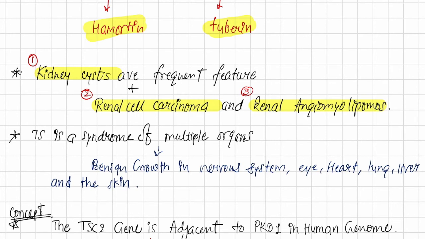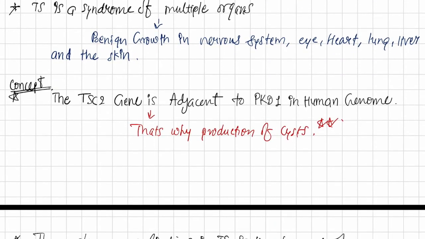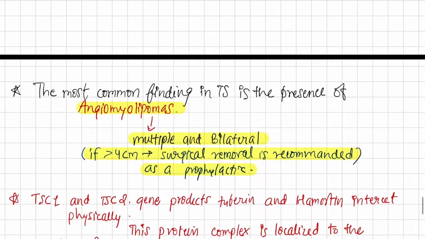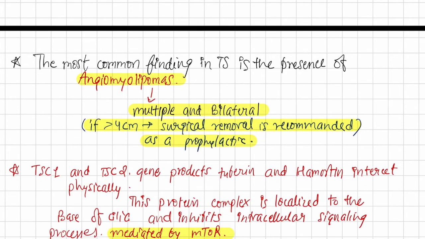Tuberous sclerosis is a syndrome of multiple organs, with benign growths in the nervous system, eye, heart, lung, liver and the skin. The concept is the TSC2 gene is adjacent to PKD1 in the human genome. That's why there is production of cysts. Alright. The most common finding in TS is the presence of angiomyolipomas. I already talked about that. These are multiple and bilateral. If more than 4 cm, surgical removal is recommended. Very important. If it is more than 4 cm.